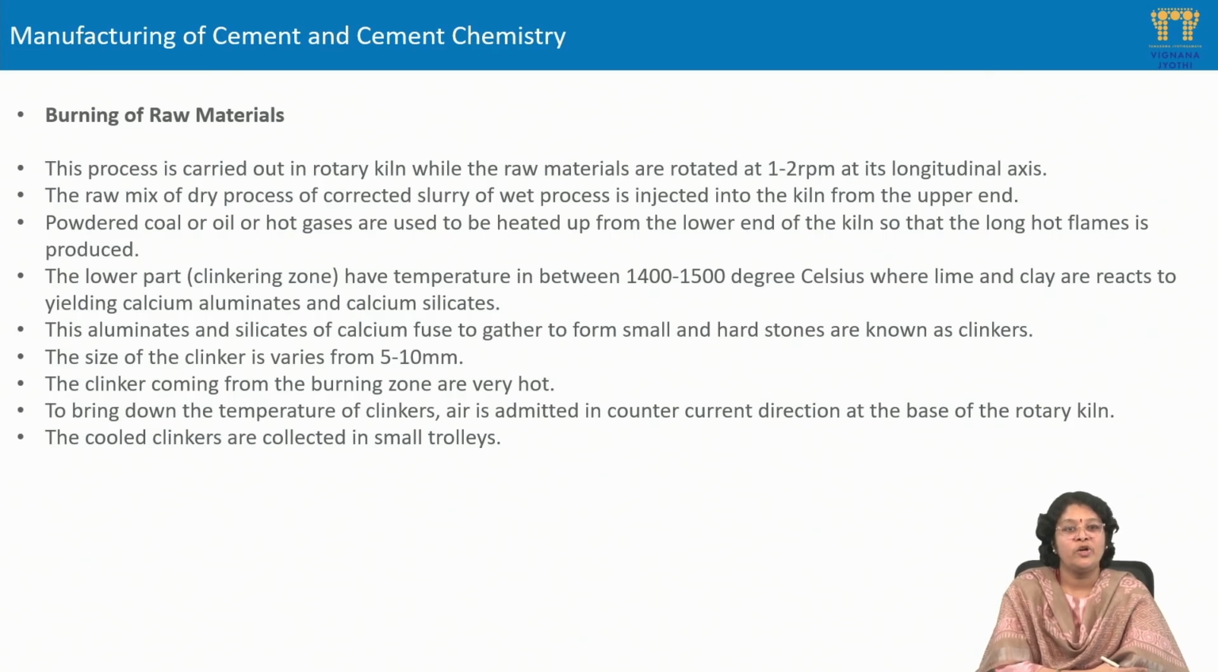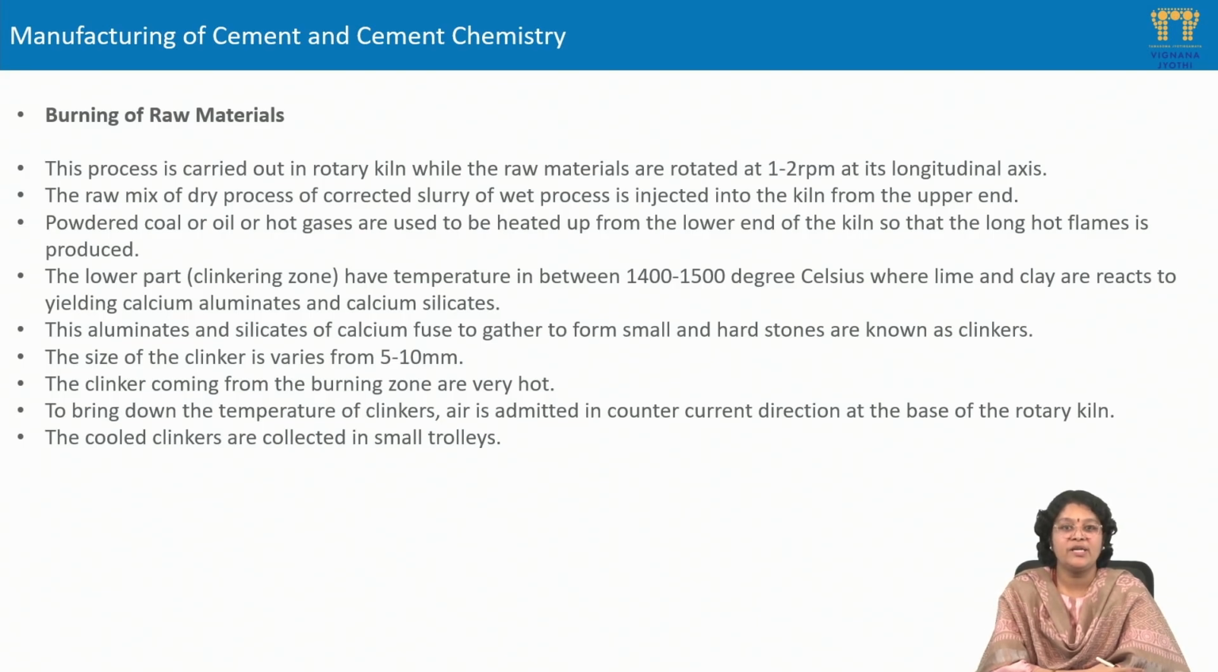Here, coal is used as a fuel, which is burned in the rotary kiln from the lower end. Next, we can see that the lower part of the rotary kiln has a temperature of 1400 to 1500 degrees centigrade. The material passed into the rotary kiln is subjected to different temperatures, from 300 to 450 degrees centigrade, as it descends throughout the rotary kiln.